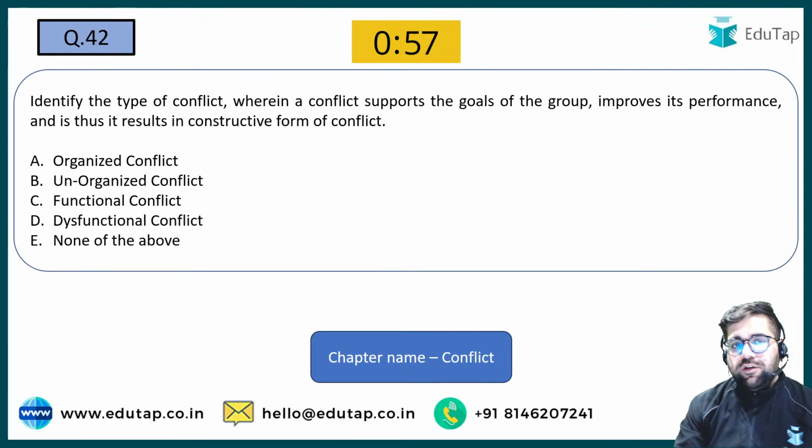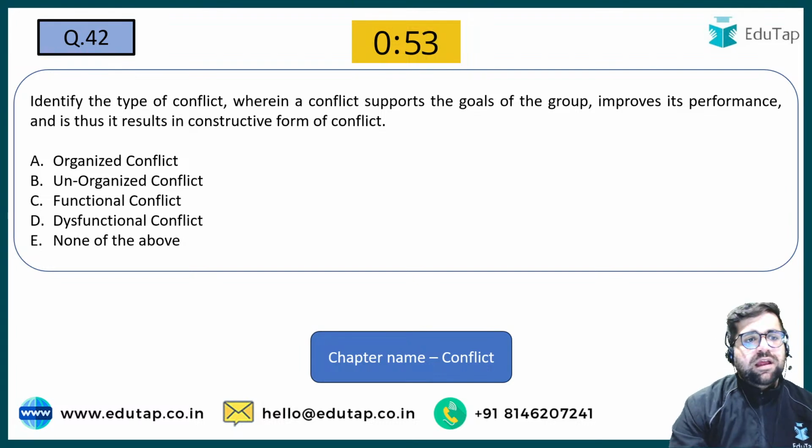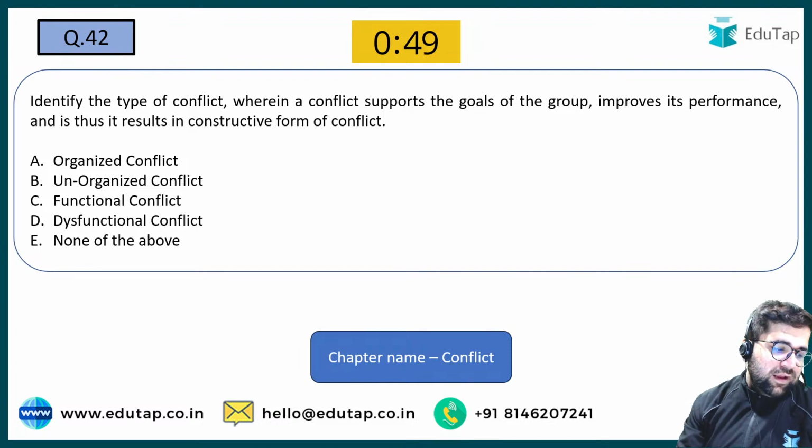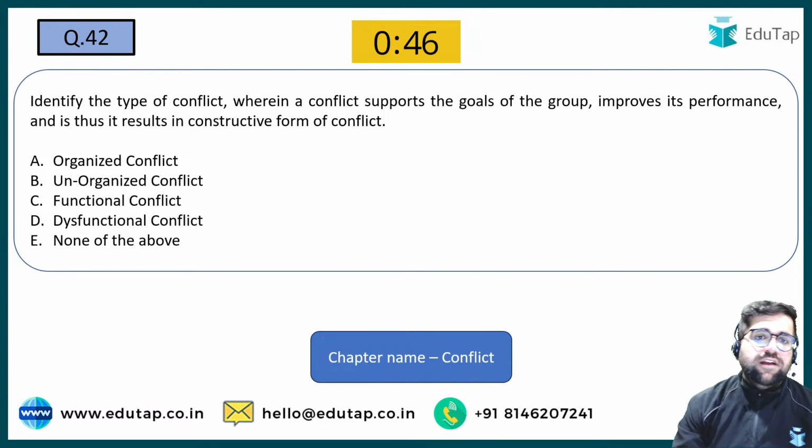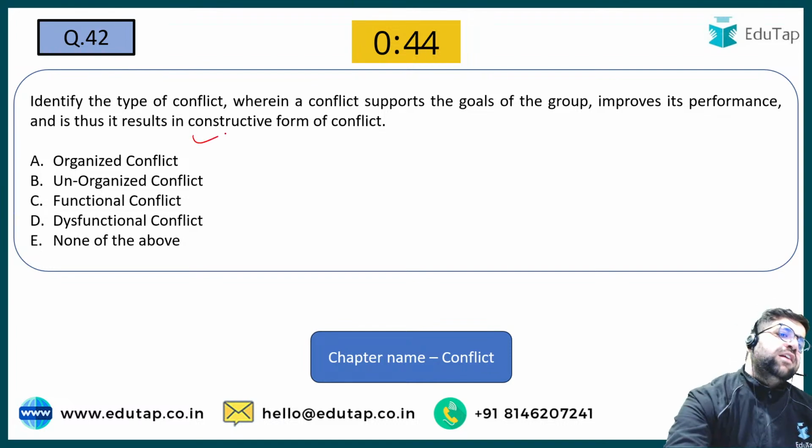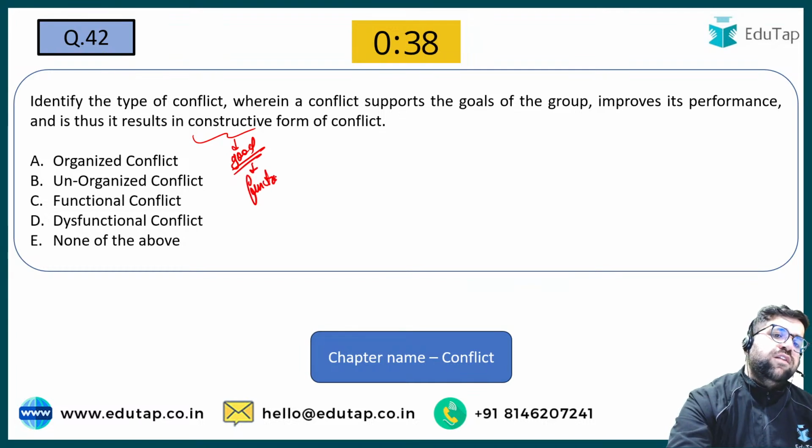Identify the type of conflict where the conflict supports the goals of the group, improves its performance, and thus results in a constructive form of conflict. Constructive basically means that you are getting something good, and this is only possible in functional conflicts.